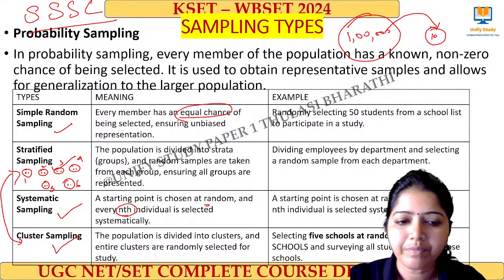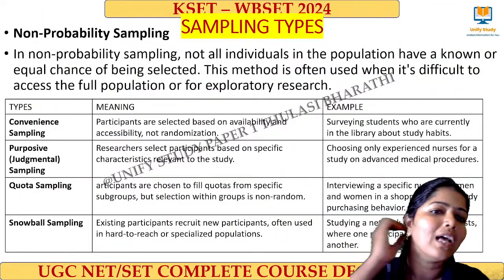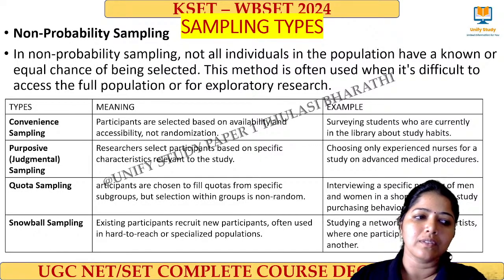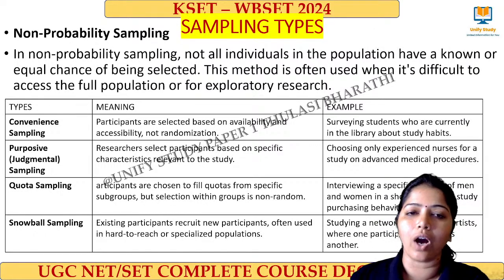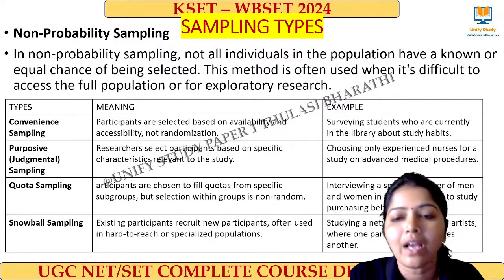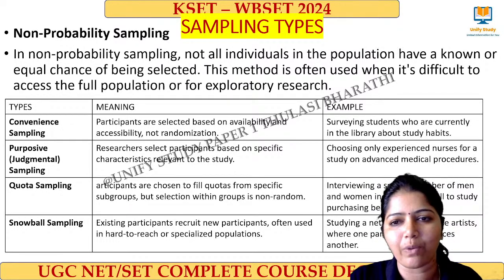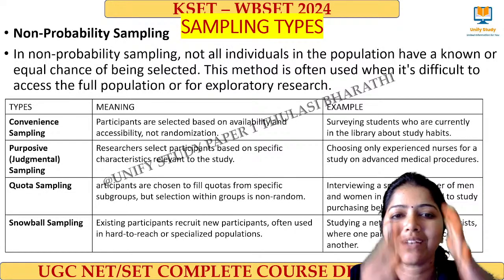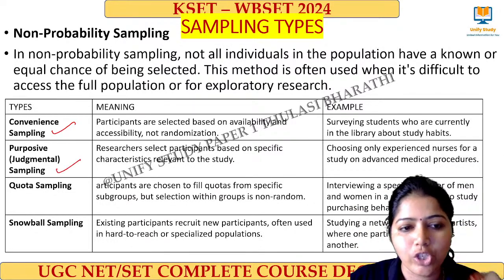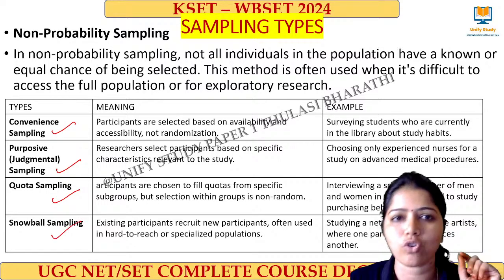Am I clear? Right. Now we move to the next one, and that is called non-probability sampling. What do you mean by non-probability sampling? Here not all the population will have an equal opportunity to be part of that sample. That is called non-probability. Here we have convenience, judgmental, quota and snowball.